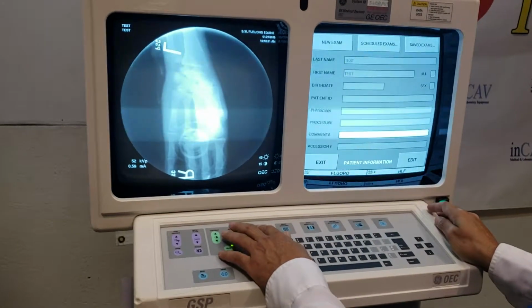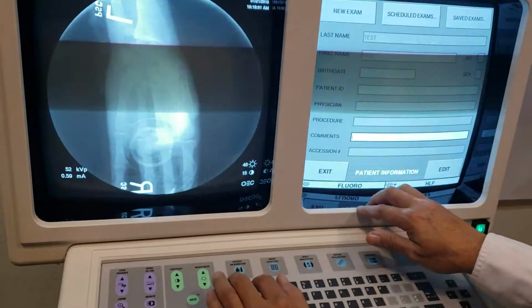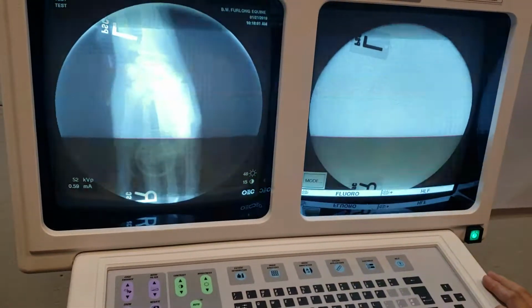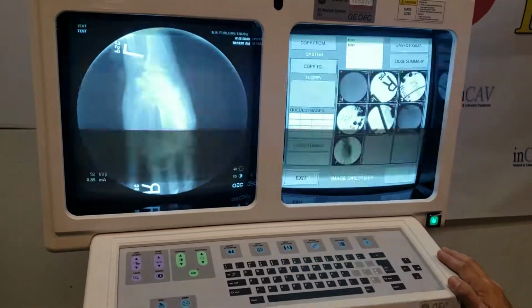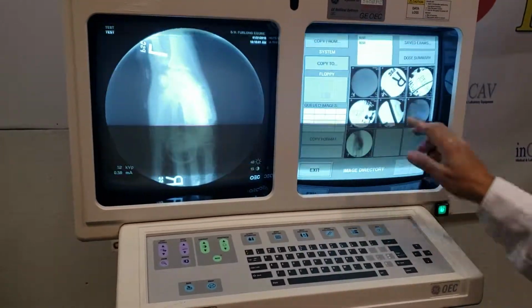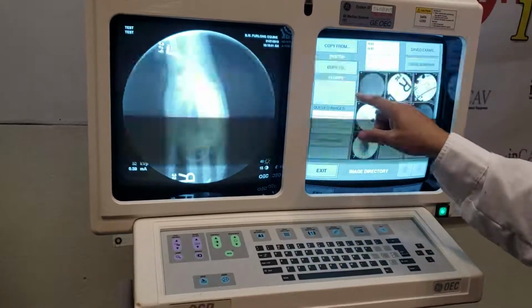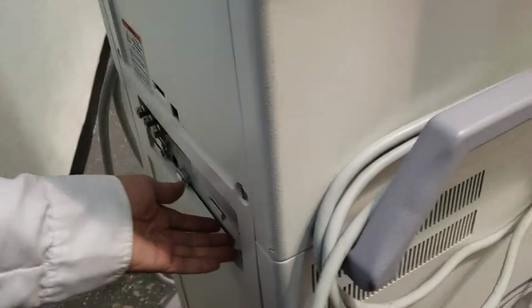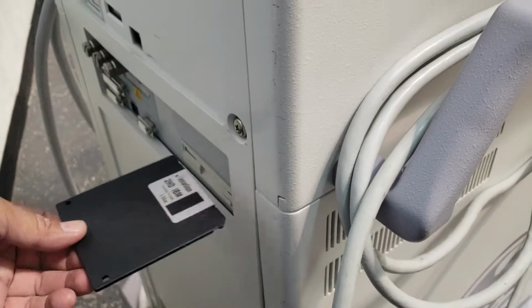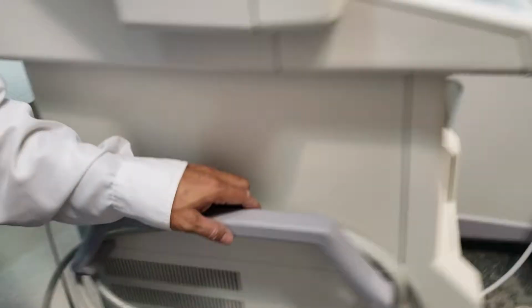So this is the button. Okay, the exit. The image directory. You'll see all the images, all the two that we did today. You can copy to the floppy if you want. The floppy is on the back. It's a regular floppy in the back. It's very important to save the images.